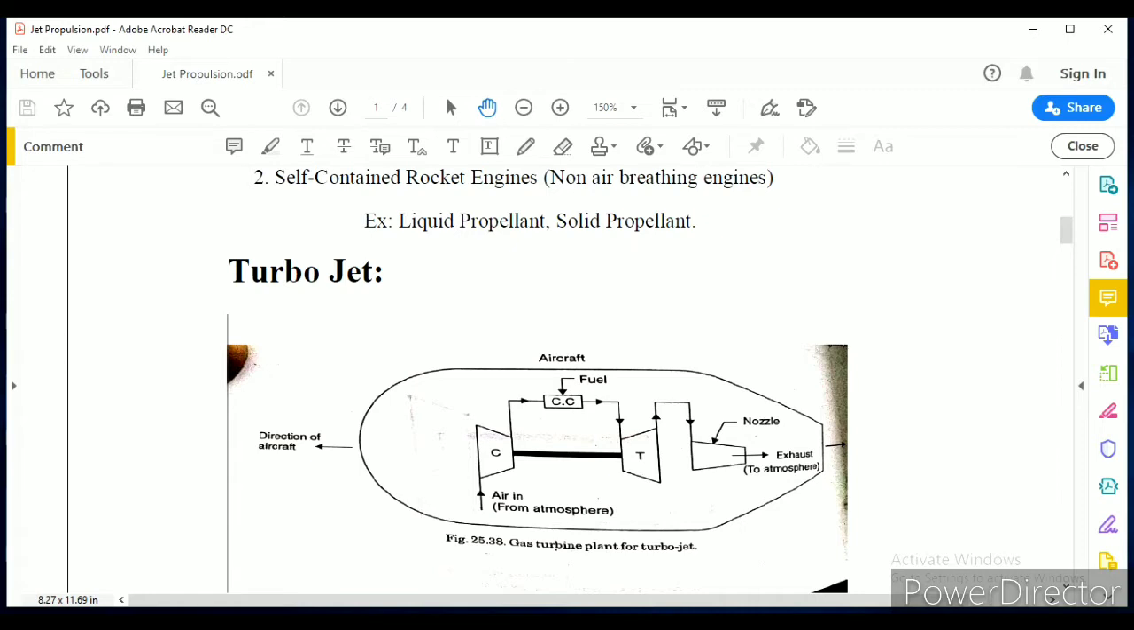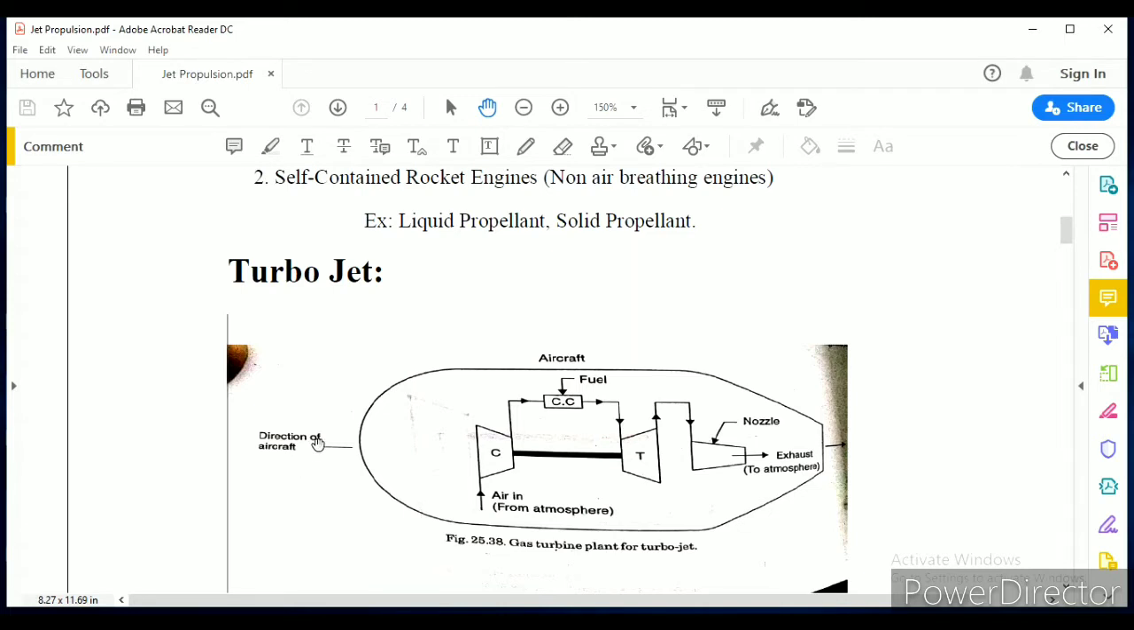Now I will explain the working of a turbojet. It is an example of a continuous air breathing engine. It consists of a diffuser at the entrance. The diffuser increases the cross section area, which converts kinetic energy into pressure energy, so the velocity decreases and pressure increases. Whereas a reduced cross section area converts pressure energy into kinetic energy. This is called the nozzle.